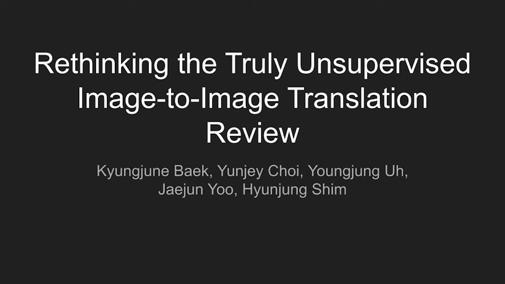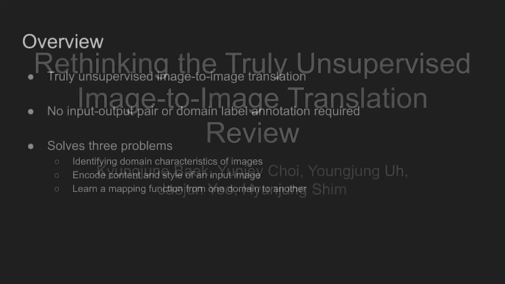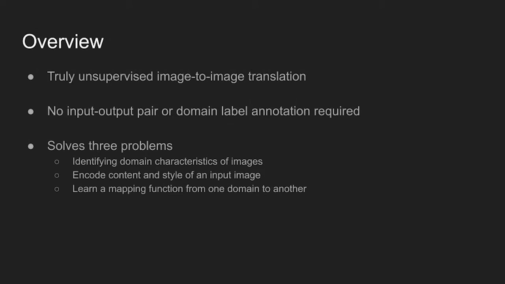Today's paper is Rethinking the Truly Unsupervised Image-to-Image Translation, also called TUNIT. The authors of the paper state that the proposed image-to-image translation method is truly unsupervised, meaning the model does not require a labeled or pair of images to train the network.